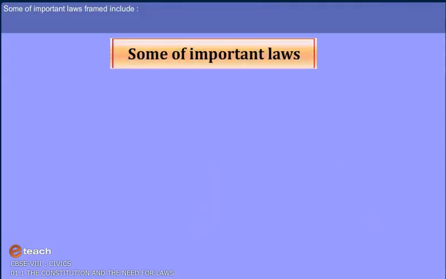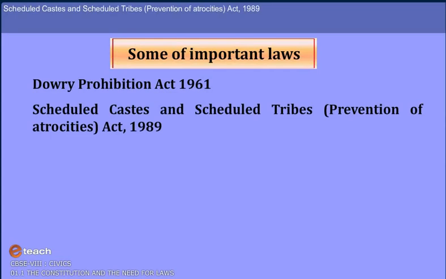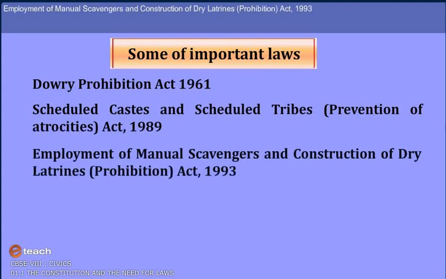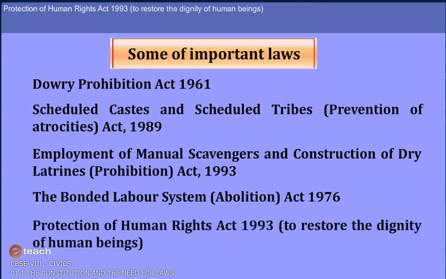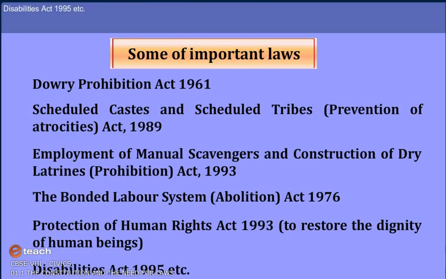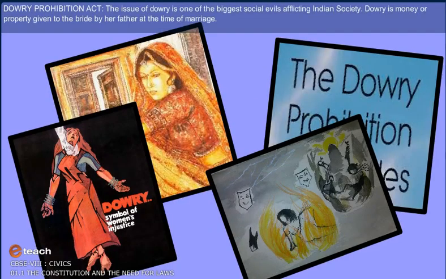Some of the important laws framed include Dowry Prohibition Act 1961, Scheduled Caste and Scheduled Tribes, that is, Prevention of Atrocities Act 1989, Employment of Manual Scavengers and Construction of Dry Latrines Prohibition Act 1993, the Bonded Labour System, that is, Abolition Act 1976, Protection of Human Rights Act 1993, that is, to restore the dignity of human beings, Disabilities Act 1995, etc.